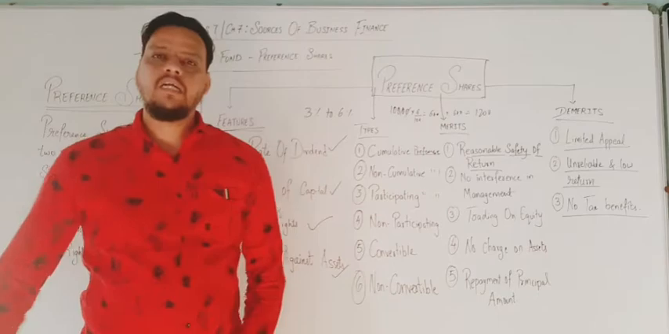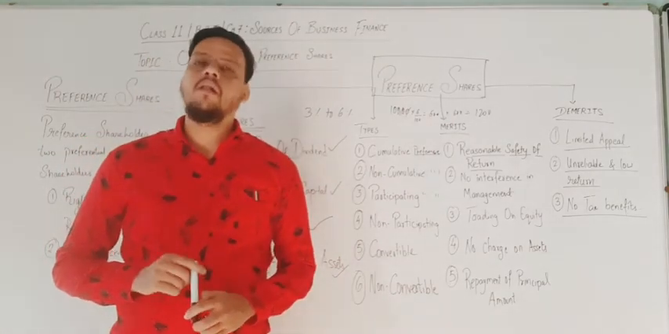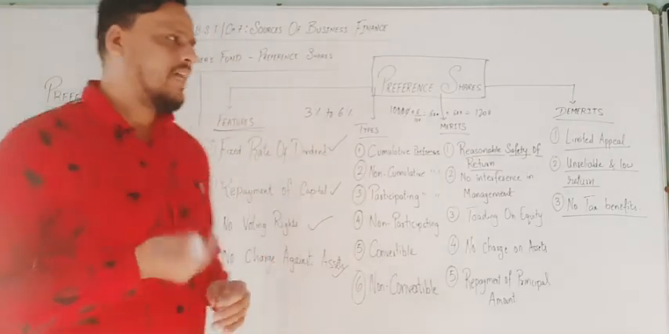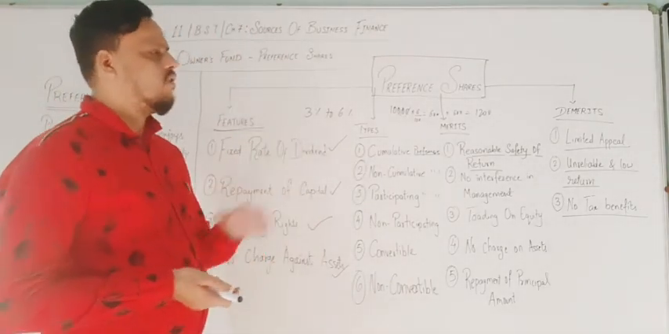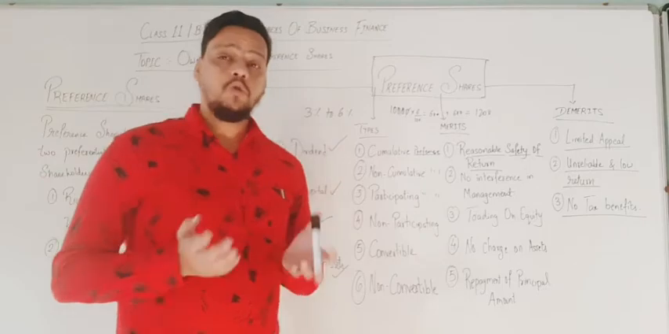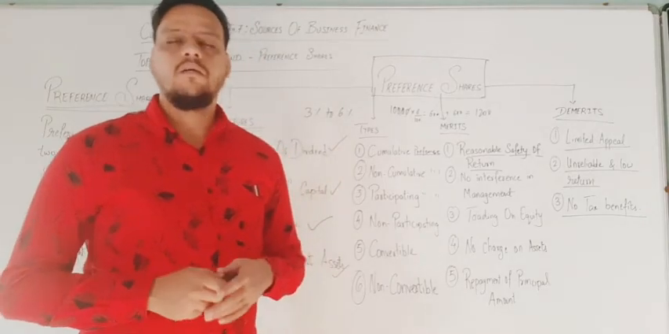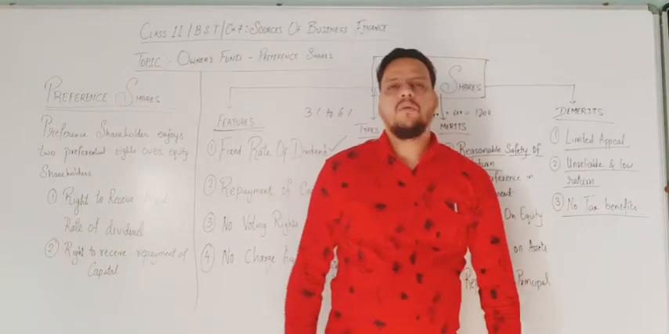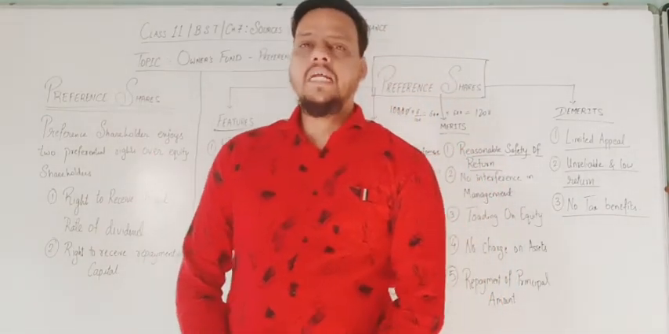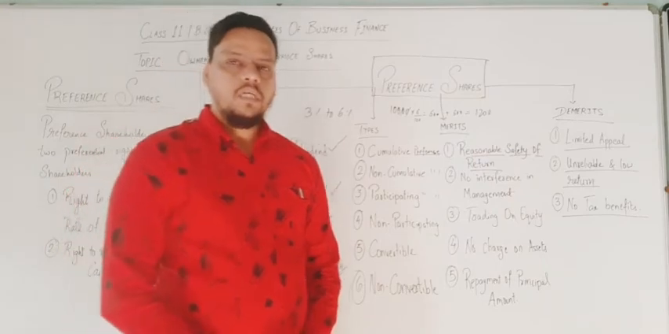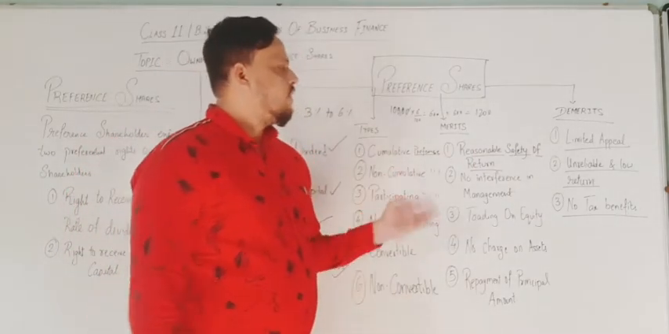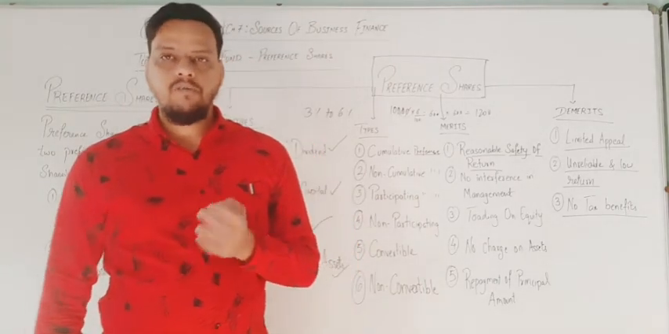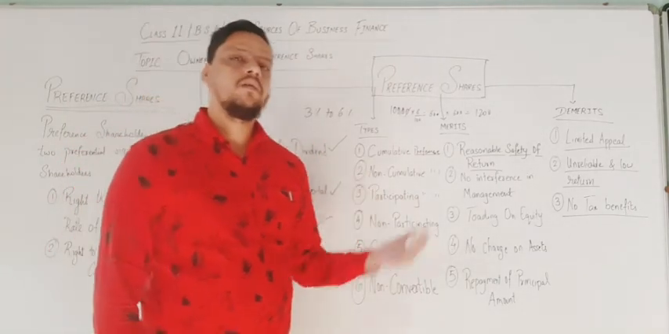Here it has been said that preference shares are unreliable and a low return of dividend is provided. As I have mentioned, it can be 3 or 6. If the company makes huge profit, the 3% is nothing for the preference shareholder. No tax benefits. Here preference shareholders do not get any tax benefits because preference shareholders only and only get dividend, and the dividend has a certain tax.